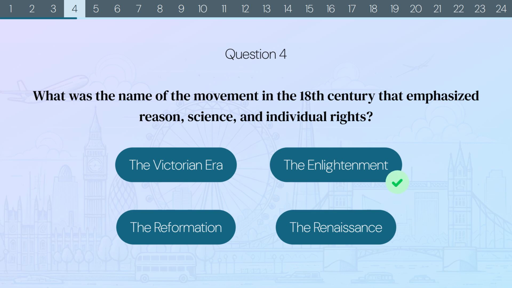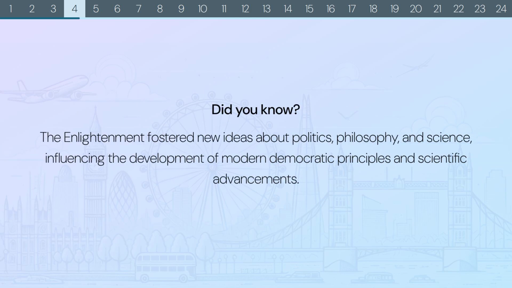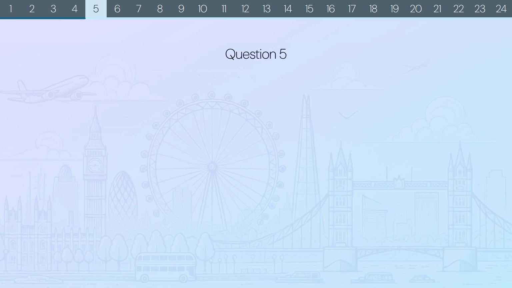The correct answer is the Enlightenment. Did you know? The Enlightenment fostered new ideas about politics, philosophy, and science, influencing the development of modern democratic principles and scientific advancements.